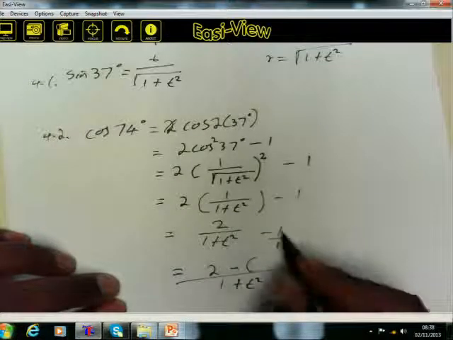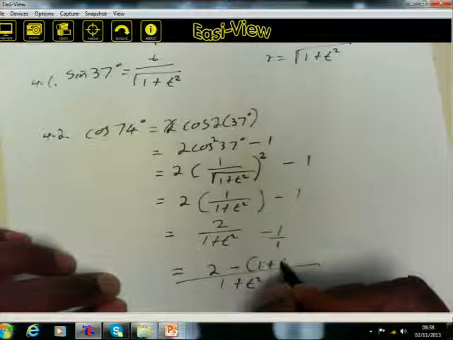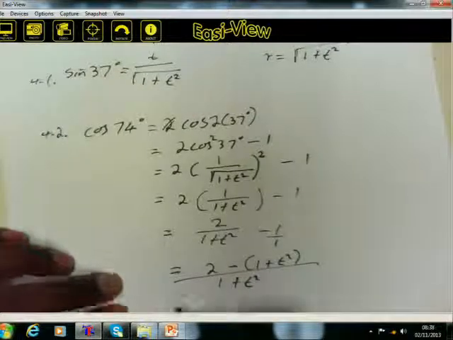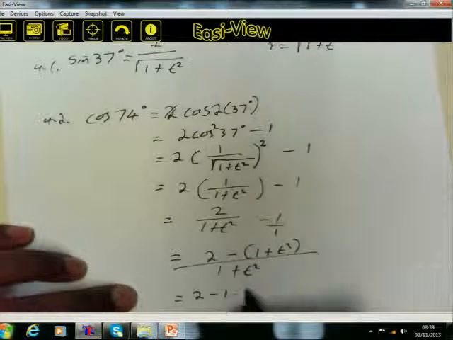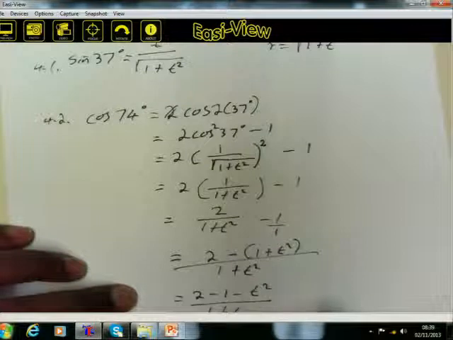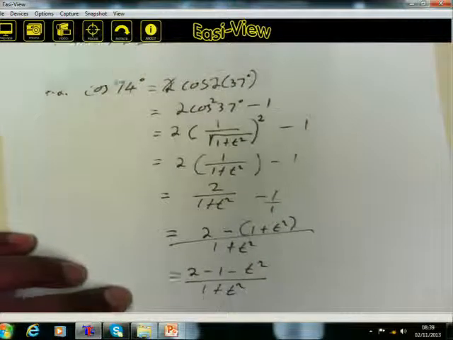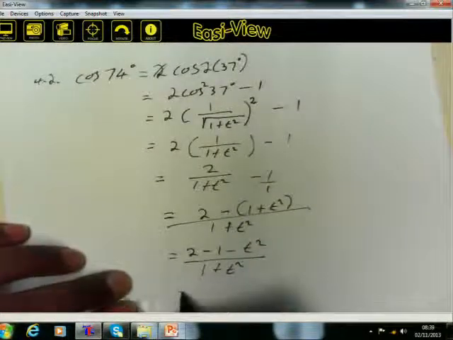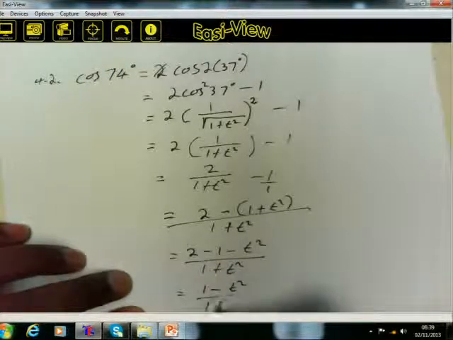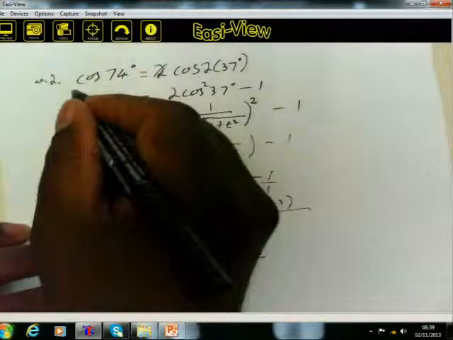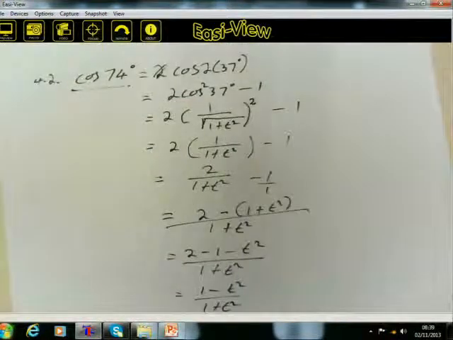Simplifying further, you have 2 minus 1 minus t squared all over 1 plus t squared. 2 minus 1 gives you 1, so 1 minus t squared all over 1 plus t squared. That is the value of the cos of 74.